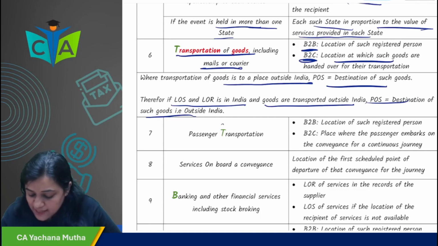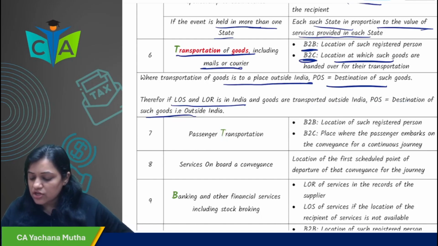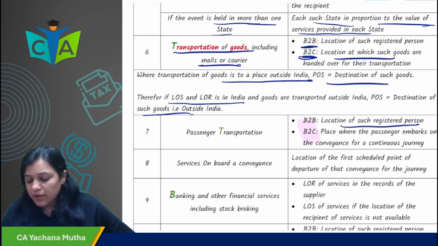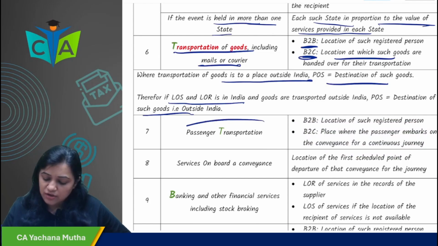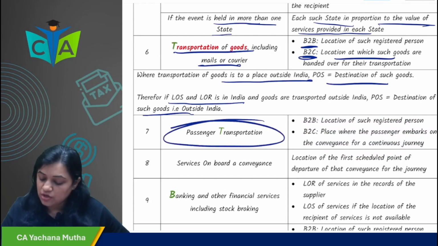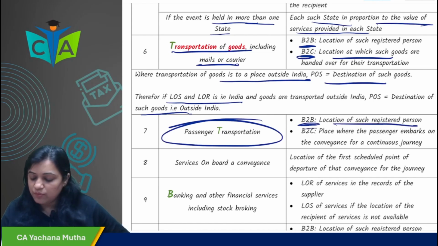Next, one more T, passenger transportation. If it is B2B, the place of supply is the location of such registered person. But if it is B2C, it is the place where the passenger embarks on the conveyance for a continuous journey.